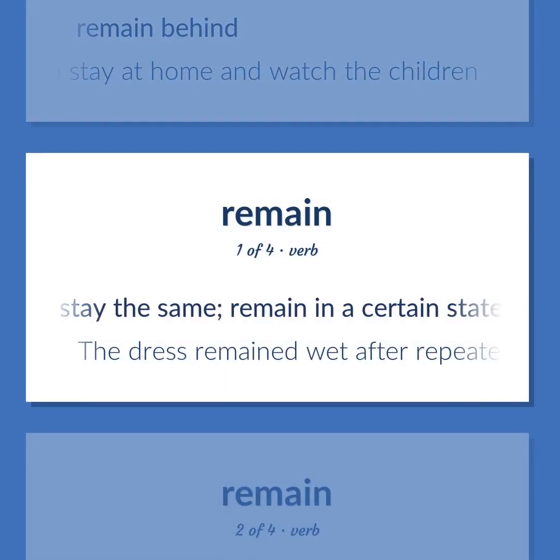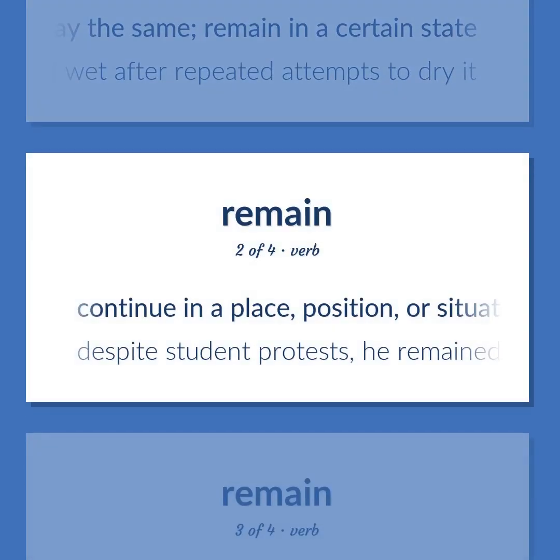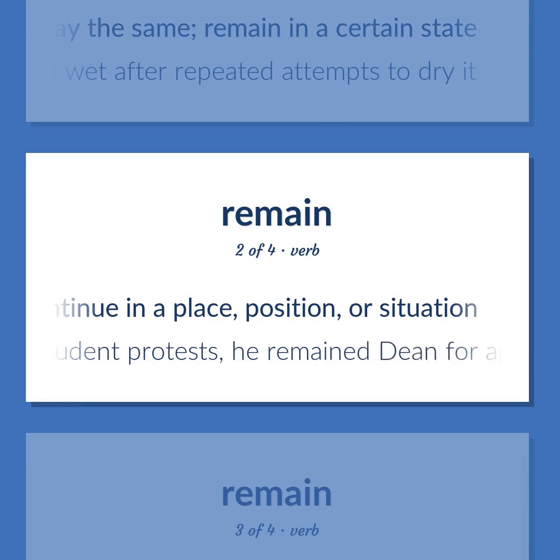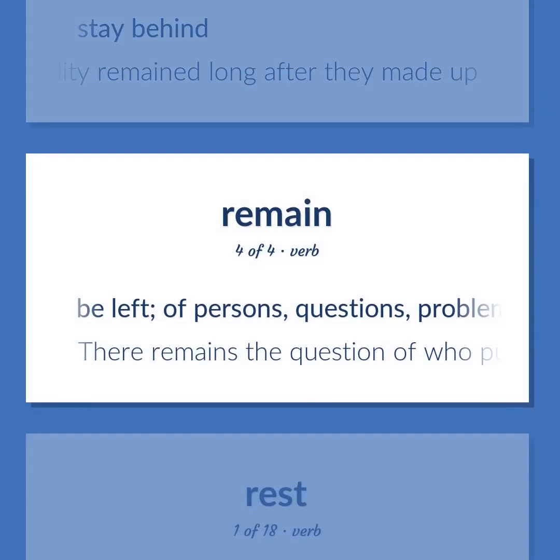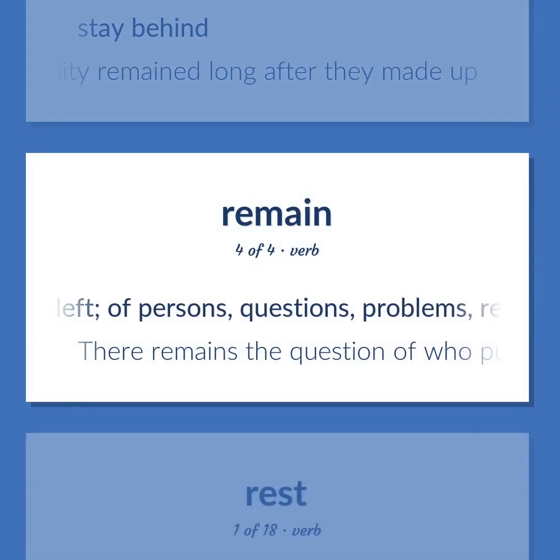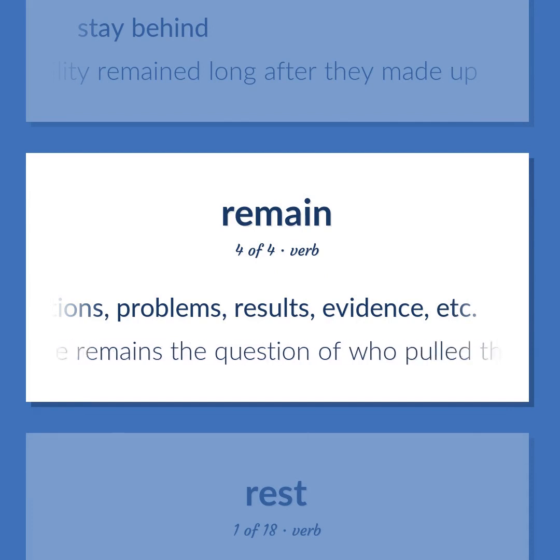Remain: Stay the same. Remain in a certain state. The dress remained wet after repeated attempts to dry it. Continue in a place, position, or situation. Despite student protests, he remained dean for another year. Stay behind. The hostility remained long after they made up. Be left. Of persons, questions, problems, results, evidence, etc. There remains the question of who pulled the trigger.